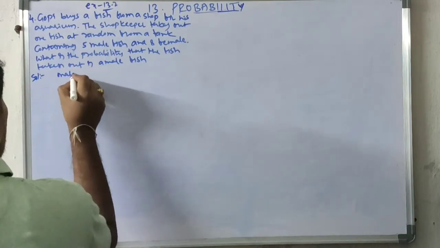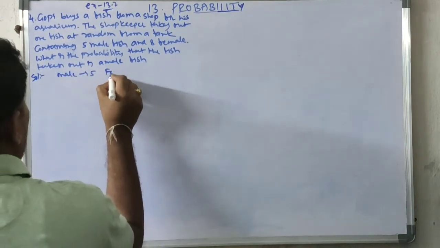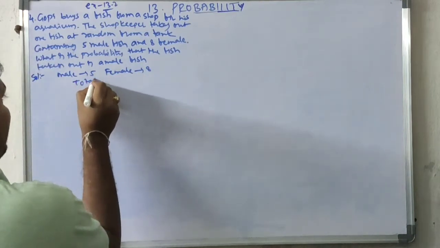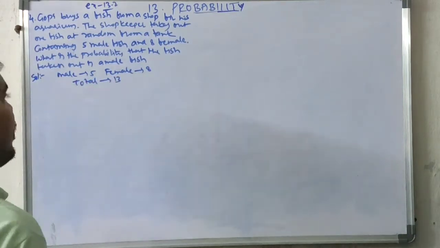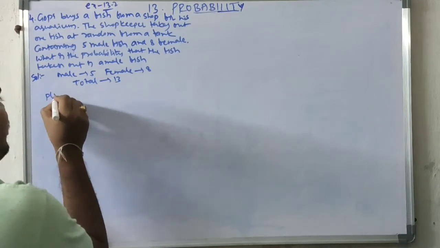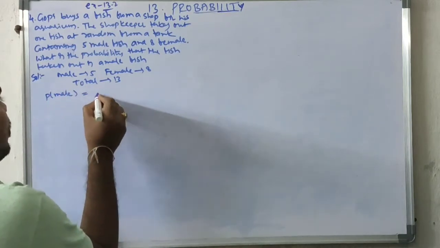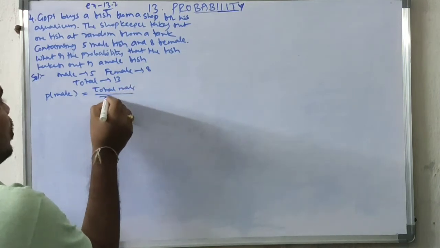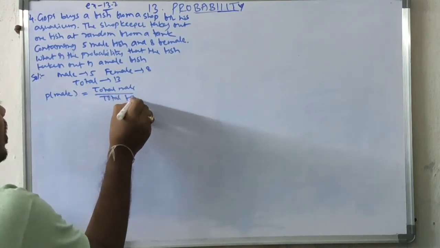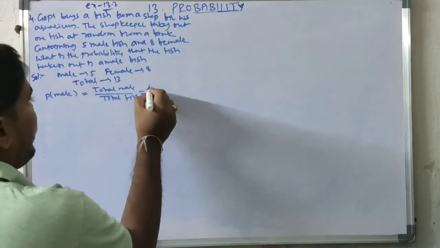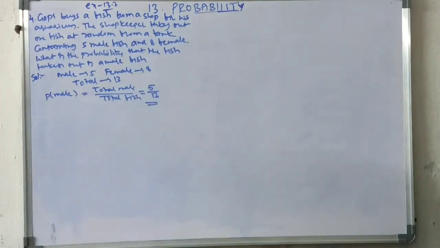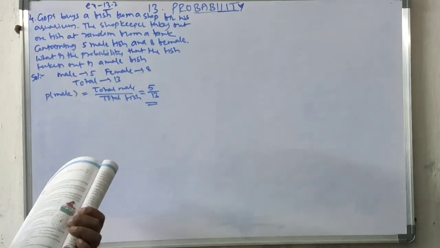Solution: male equals 5, female equals 8. Total how many? 13. So out of these 13, probability of male equals total male fishes by total fishes. Total male fish 5 out of 13. So this is the required probability. The probability of getting a male fish equals 5 by 13.